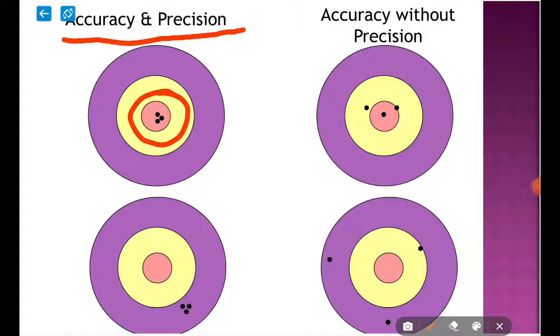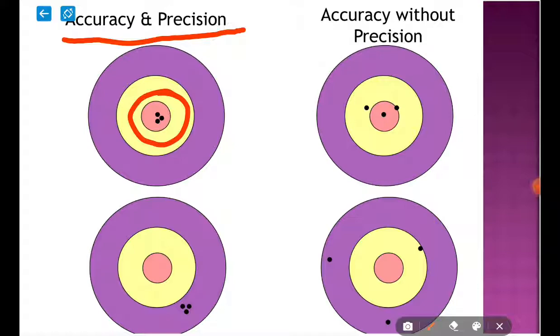For example, we consider the bullseye as our true value, so if we take 10 mm, the bullseye represents 10 mm. All shots are on the 10 mm, and all shots are close to each other, so this is an indication of both accuracy and precision.